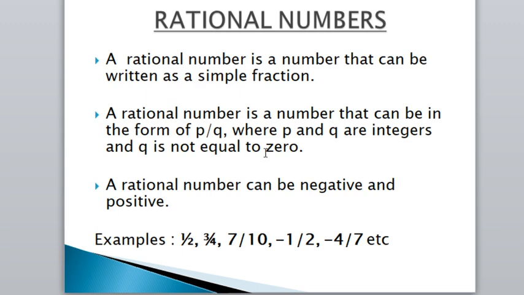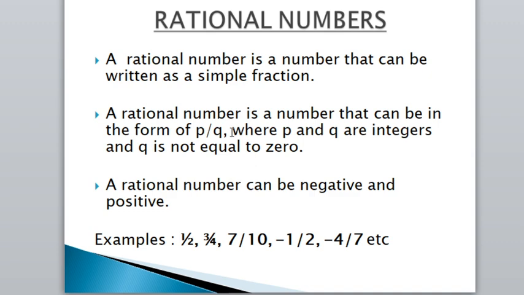So here it is given that a rational number can be written in the form of p by q, and the form of p by q is nothing but the form of a fraction, where we can say p is a numerator and q is a denominator. And here it is given that p and q are integers, and we know that integers mean positive numbers, negative numbers and even 0 also. But what is given here, q is not equal to 0.